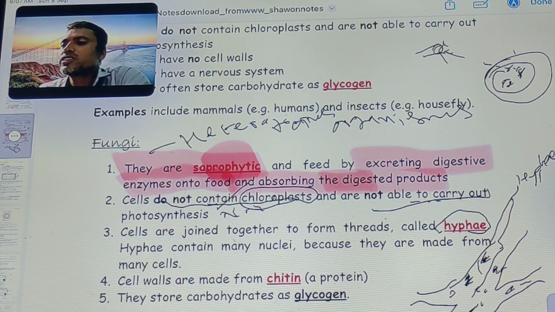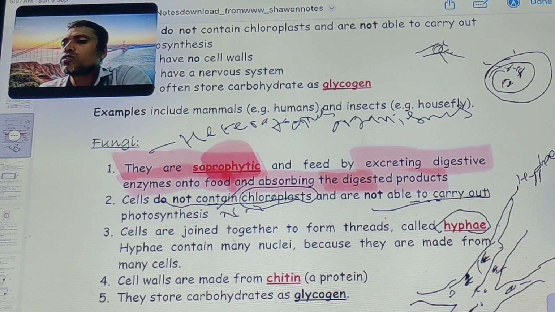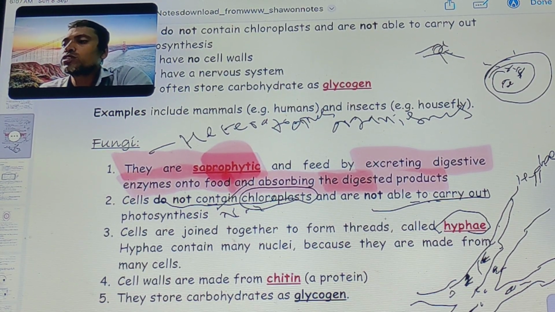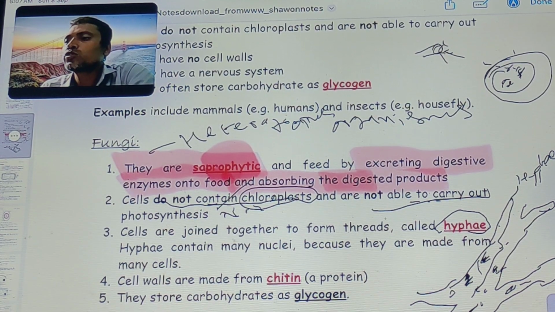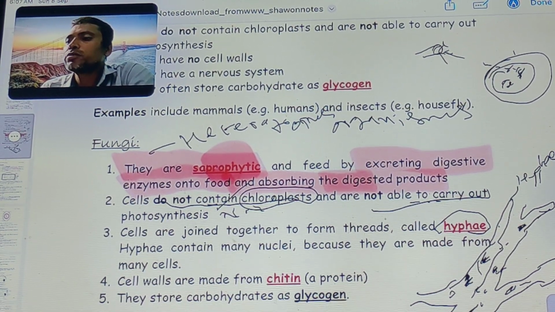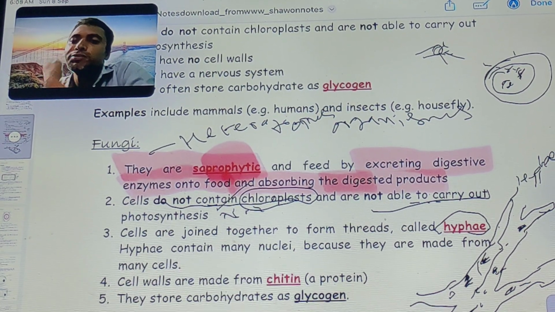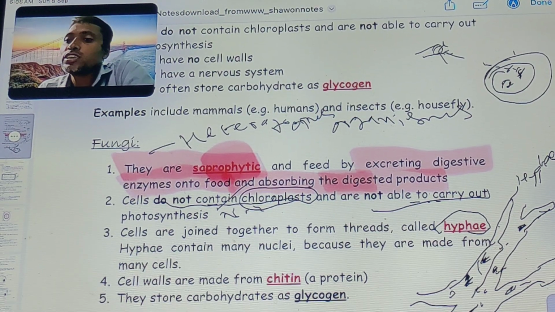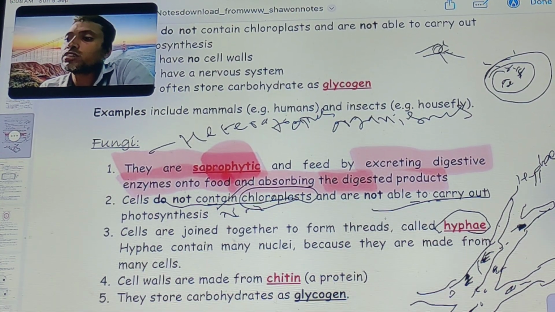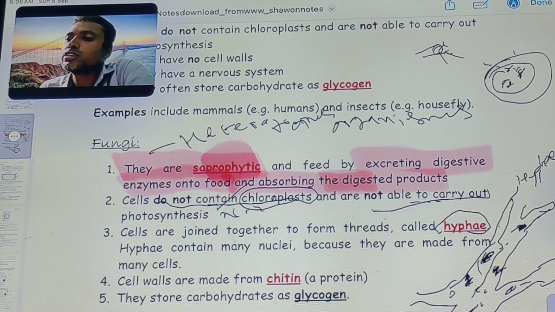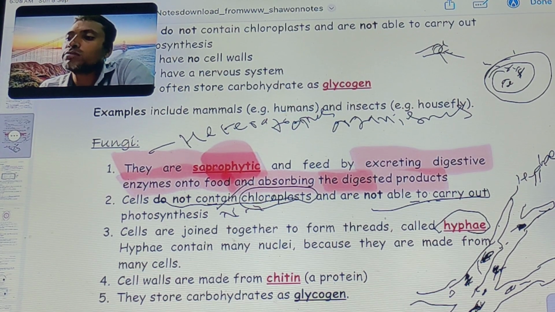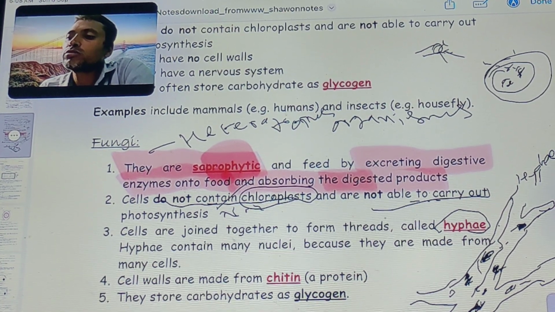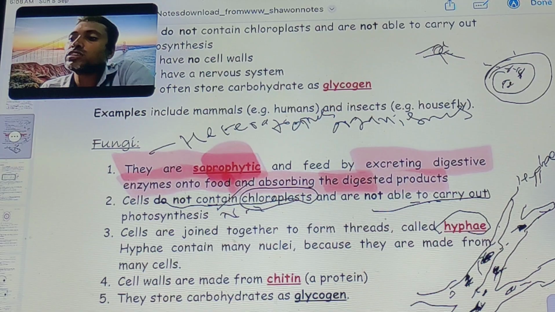The cells form together to make the hyphae of the fungi. The hyphae contain many nuclei.